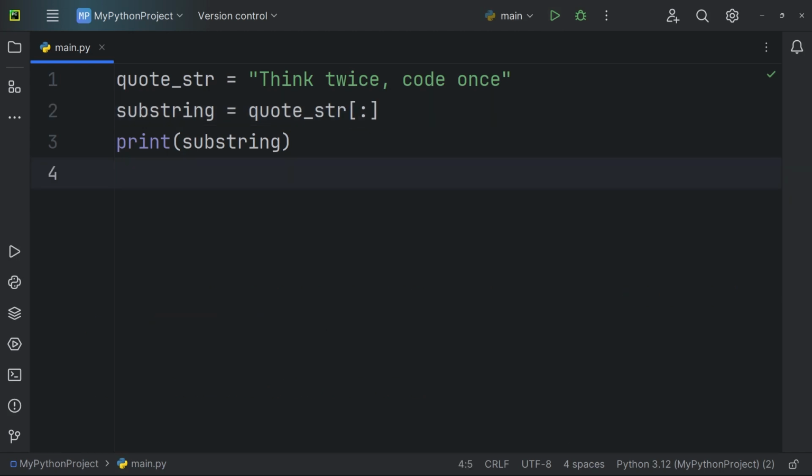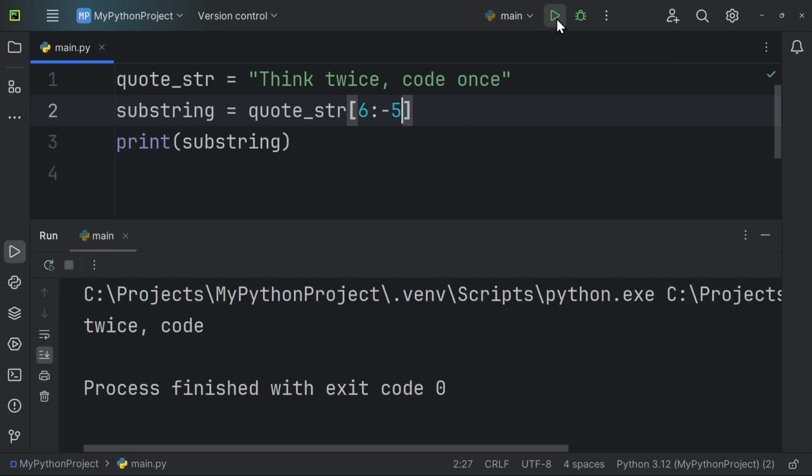Negative numbers in slicing are handy for counting characters from the end of the string. For example, to get twice code from the phrase, we use 6 for the starting character and -5 to count back 5 characters from the end. Remember, negative indexing also follows the exclusive rule, so the -5 won't include the last character itself.